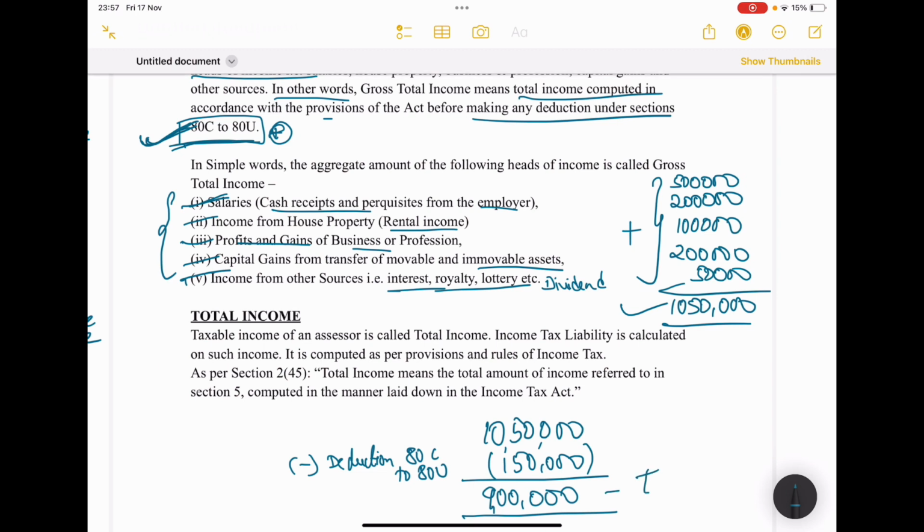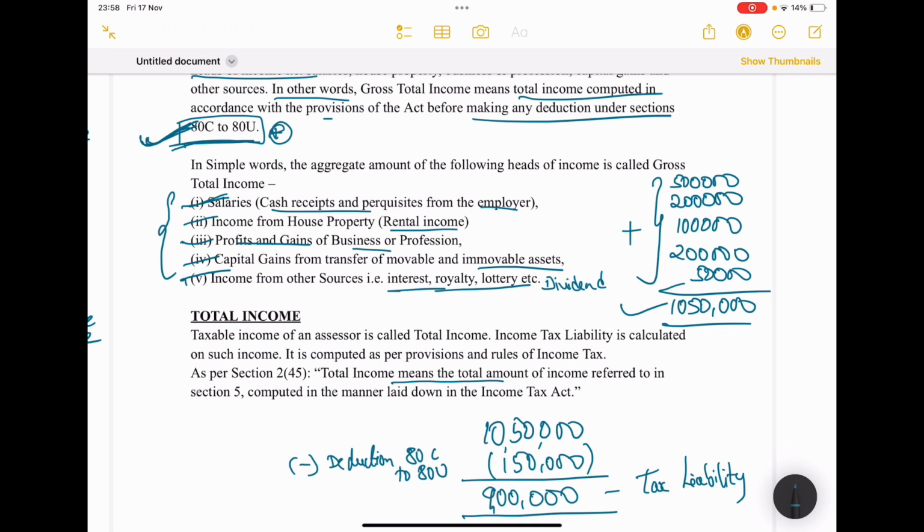We call this amount the tax liability, and this is called total income. Total income means the total amount of income referred to in section 5, computed in the manner laid down in the Income Tax Act.